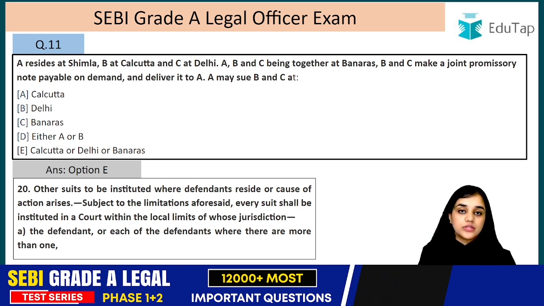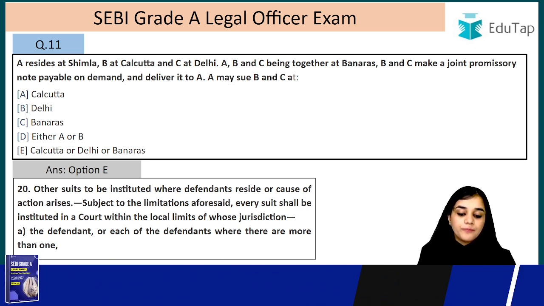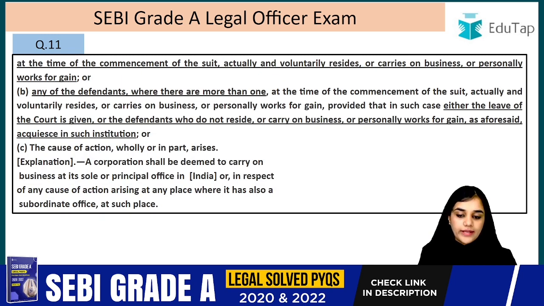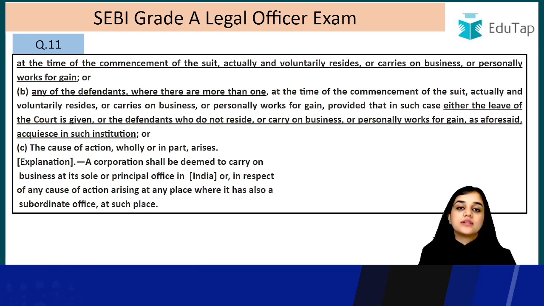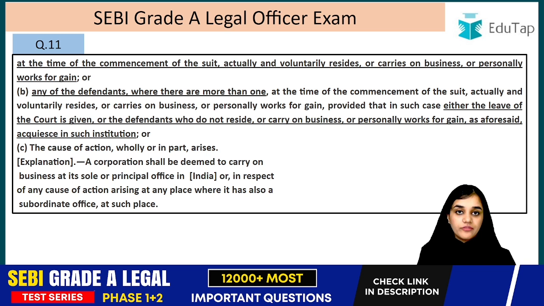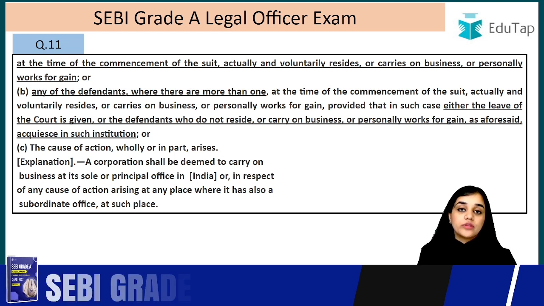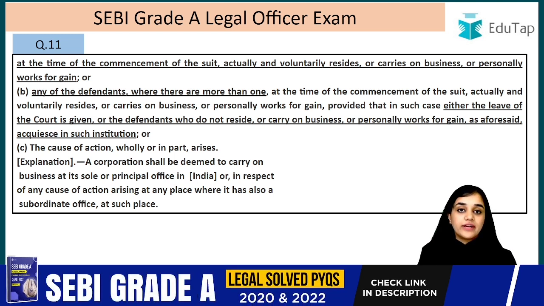So where a suit is going to be instituted, the defendant, or each of the defendants where there are more than one, at the time of the commencement of the suit actually and voluntarily resides or carries on business or personally works for gain. If there are more than one defendants, then where each of such defendants resides, or any of the defendants where there are more than one. So where there are more than one defendants and each of those defendants is living in different areas.